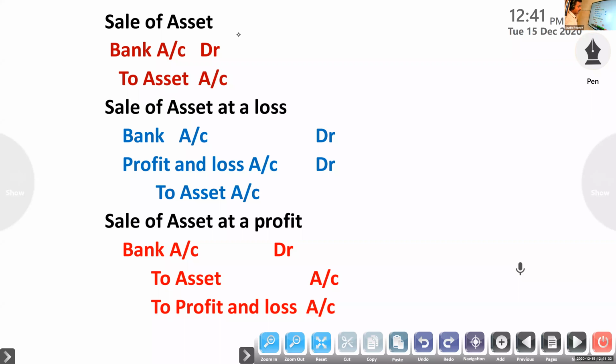So you will get 8 marks, but you have to know the correct posting, correct ledger. If you know the entry, then it will be easy. So first, we know the journal entry for purchase of an asset.